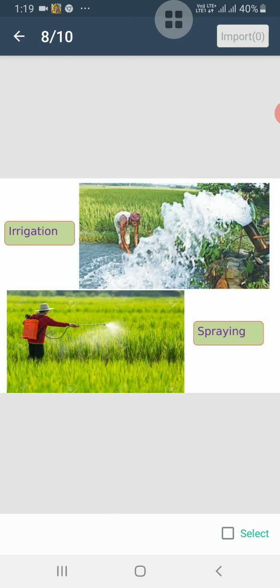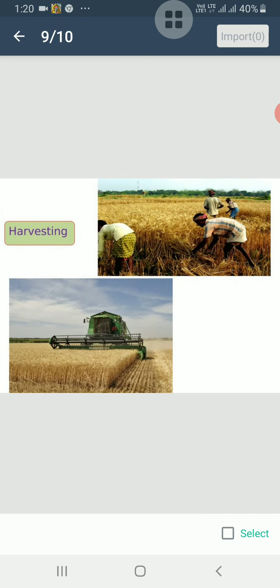When the plants have grown, there are many pests and insects in the fields. To kill the pests and protect the crops, we spray pesticides. And the last stage is harvesting. When the crop is ready, it is cut and gathered.